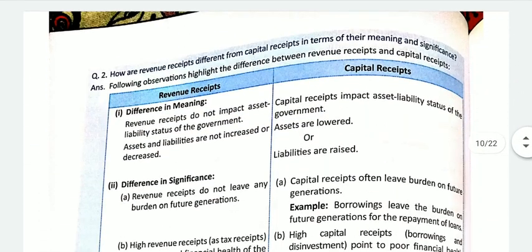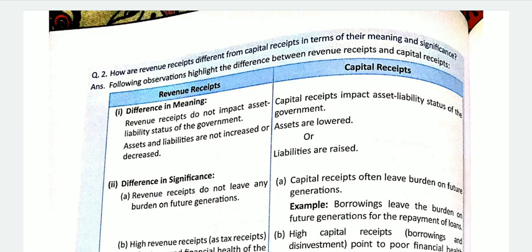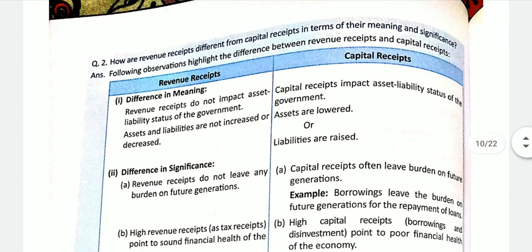Next is, beta, this is the important one. A difference between the revenue receipts and the capital receipts. As we have done both the types of receipts, revenue receipts and the capital receipts, what is the difference between these two? The first is in the meaning.